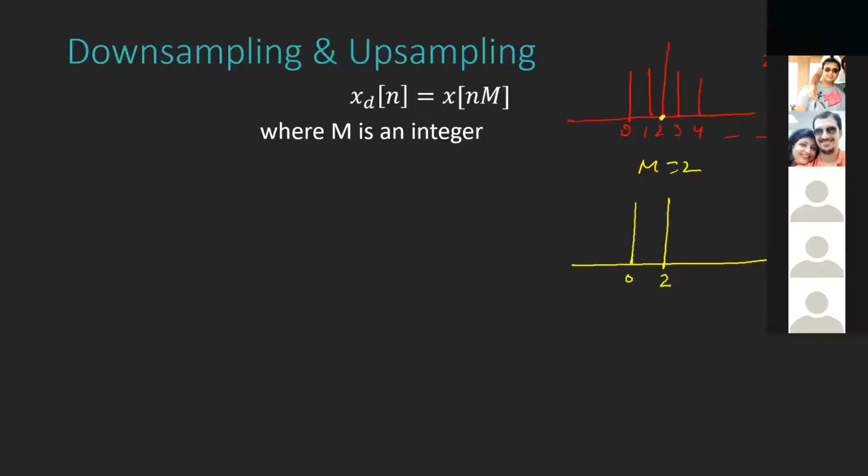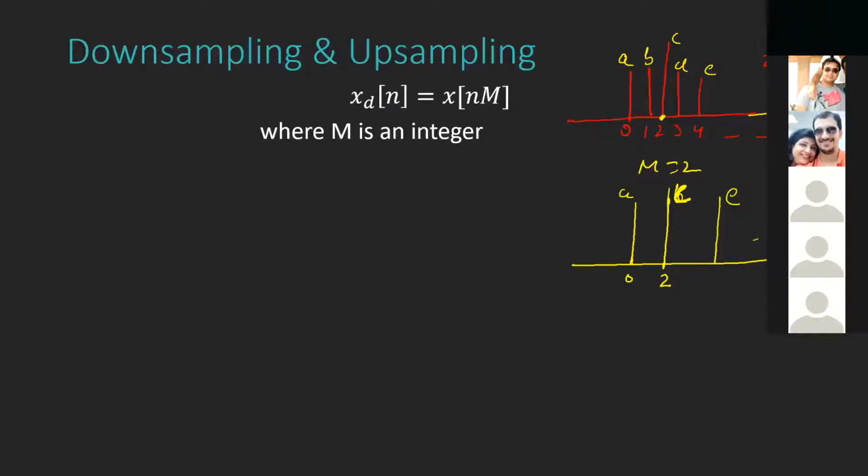Let's name the samples A, B, C, D, E. So the first one will be A, the second one will be C, the third one will be E, and so on. By alternating, we choose the samples, discarding B, D, and so on.